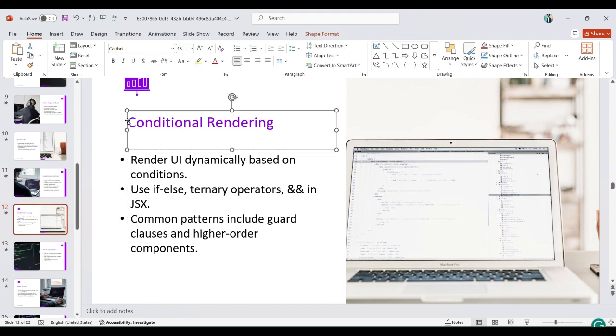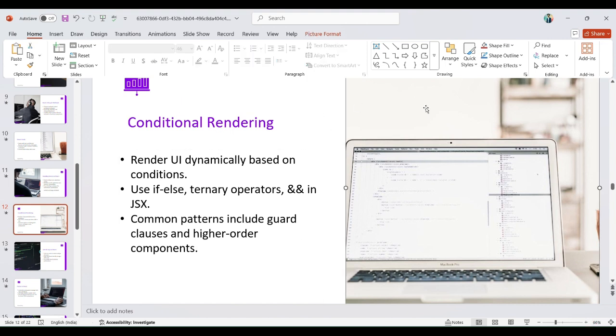Conditional rendering. Now we can see conditional rendering. In JavaScript we see conditions, if condition, else. Like that we can see the conditions in JavaScript, but here conditions are different. Render UI dynamically based on condition.